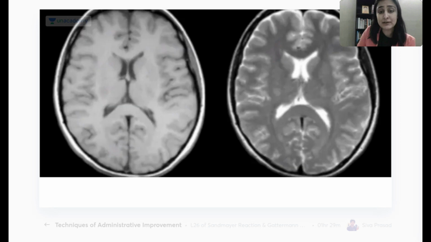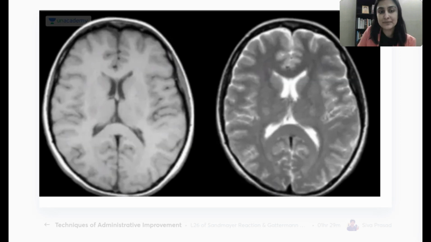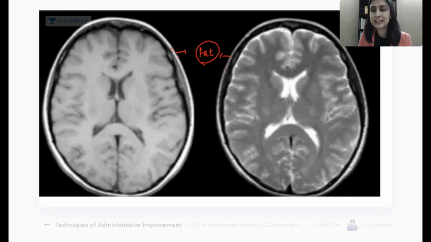Before I go into that, first of all, can we establish something on both of these images which look the same? What was the outer part which is white? What was the outer part which is hyperintense? That is fat. Do you all agree that it is scalp fat? So what do I notice? That although they are two different sequences, fat is bright on both. Do we all agree with that statement? That fat is appearing white on both. Can I say that whether it is T1 or T2, fat will be white in both?